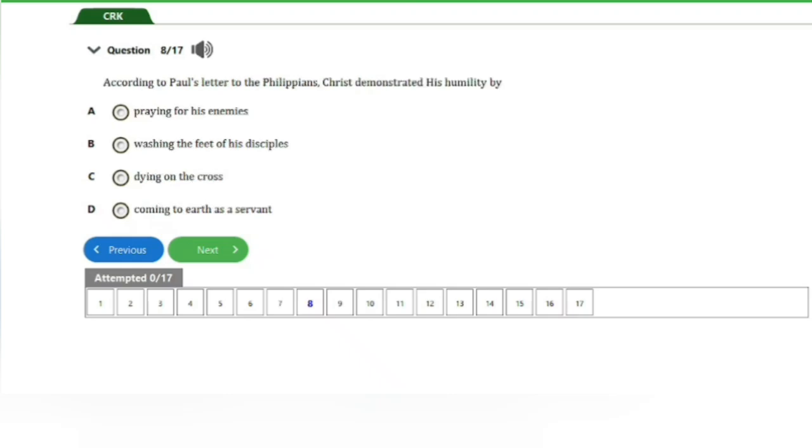We have here question number 8. It says, according to Paul's letter to the Philippians, Christ demonstrated his humility by A, praying for his enemies, B, washing the feet of his disciples, C, crying on the cross, D, coming to earth as a servant. The answer to this question is option D, that's coming to earth as a servant. Let's go ahead and check out the next question.